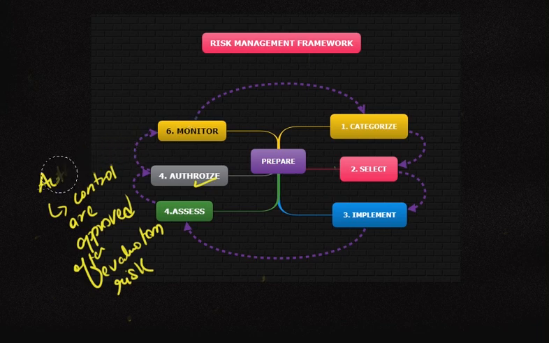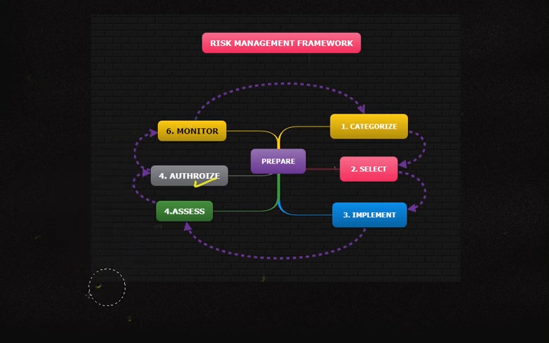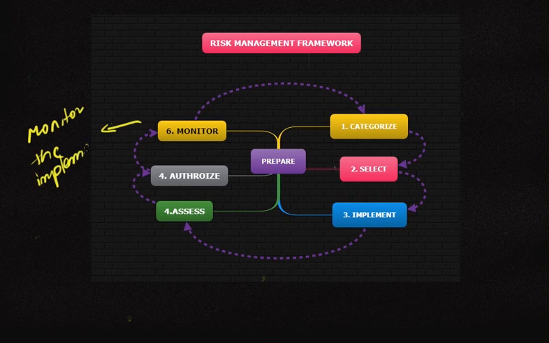Next, we will discuss the monitor stage. The monitor stage, as the name says, is for monitoring the implemented controls. Whether the controls are working correctly or not. Are there any deviations? Is it satisfying the security requirements?